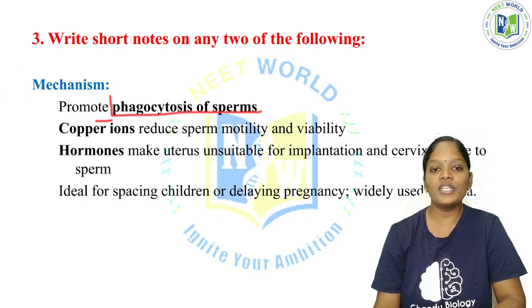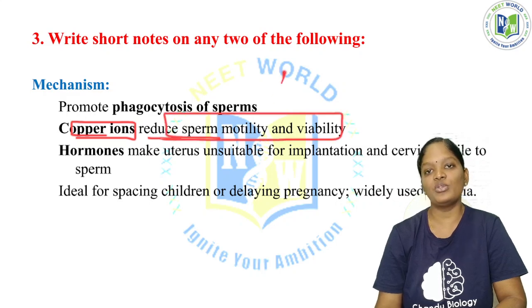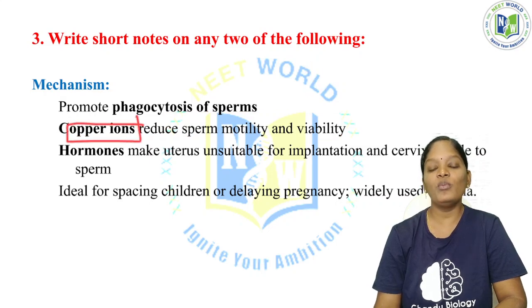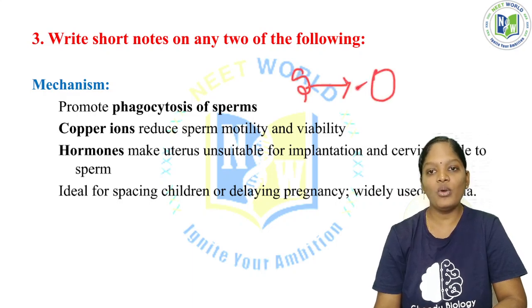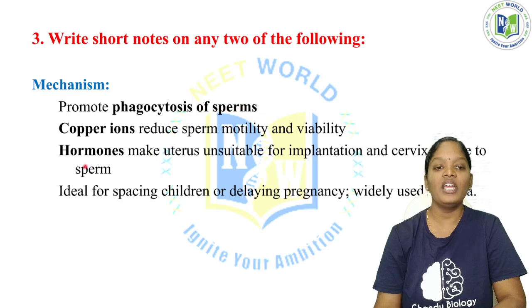They promote the phagocytosis of the sperms. Phagocytosis means the engulfing of the sperms by the immune cells. Copper ions reduce the sperm motility and viability. So we have studied hormone releasing IUDs and copper releasing IUDs. What if the motility of the sperm is reduced? The sperm has to move to reach the ovum for fertilization to take place. But here the copper ions reduce the sperm motility as well as viability, so it results in preventing fertilization.